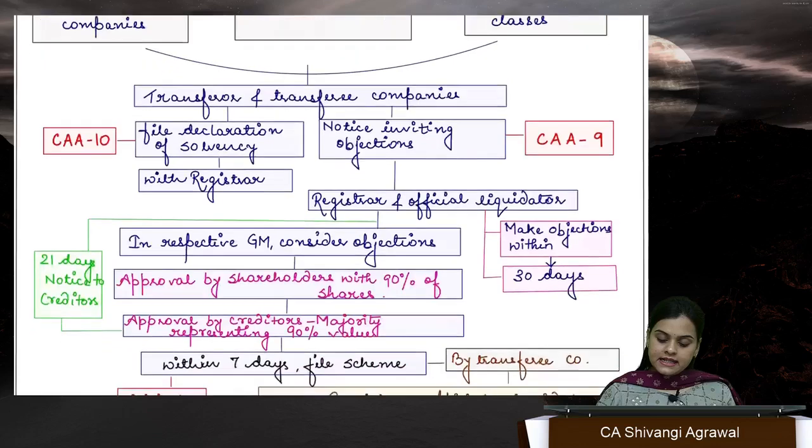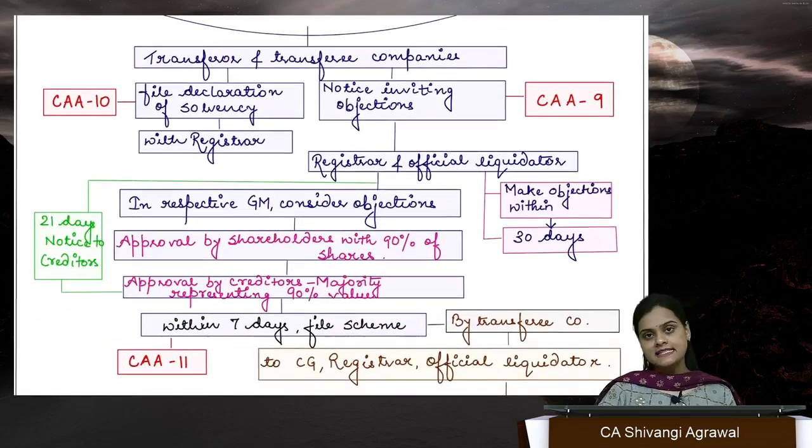We don't need approval of NCLT. That's the most important point over here. Instead of NCLT's approval, we need CG's approval. Ma'am, how is it going to be fast then? Undoubtedly, taking approval from CG is way easier than NCLT, because CG is as good as MCA, right? So we have to take that approval.